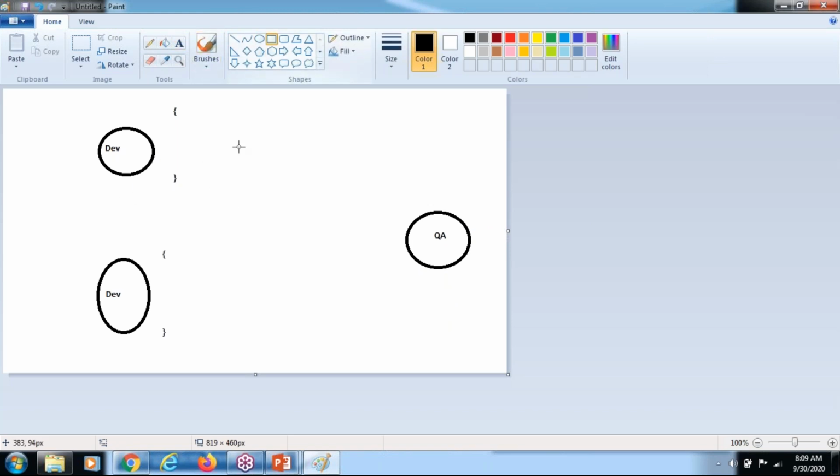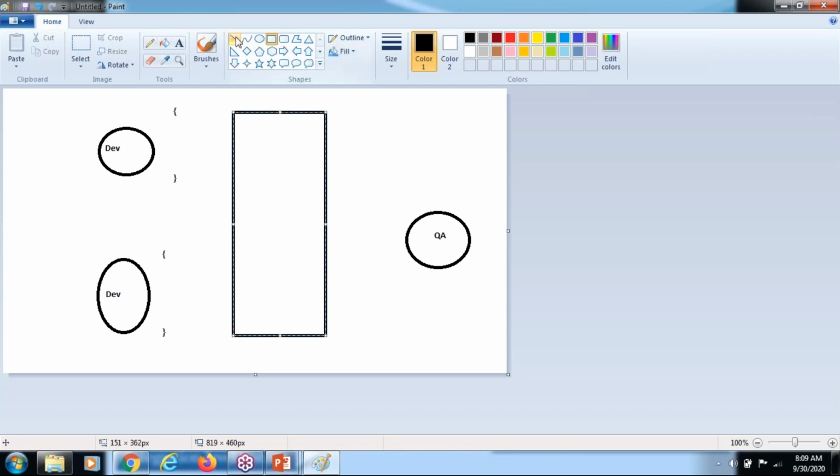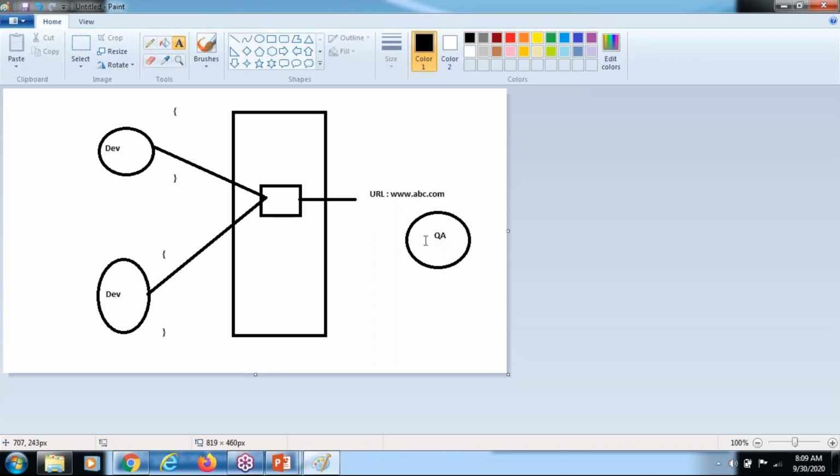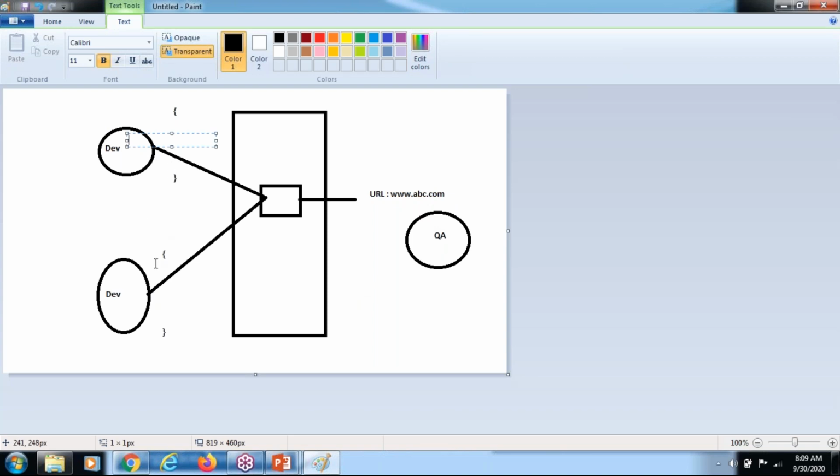So what will they do? Integration means they combine the two codes and make it one build, and this build comes to a URL, like abc.com. In this URL, the tester can view both codes, the developer 1 code and the developer 2 code. This is integration. Once the integration is done, you need to check.